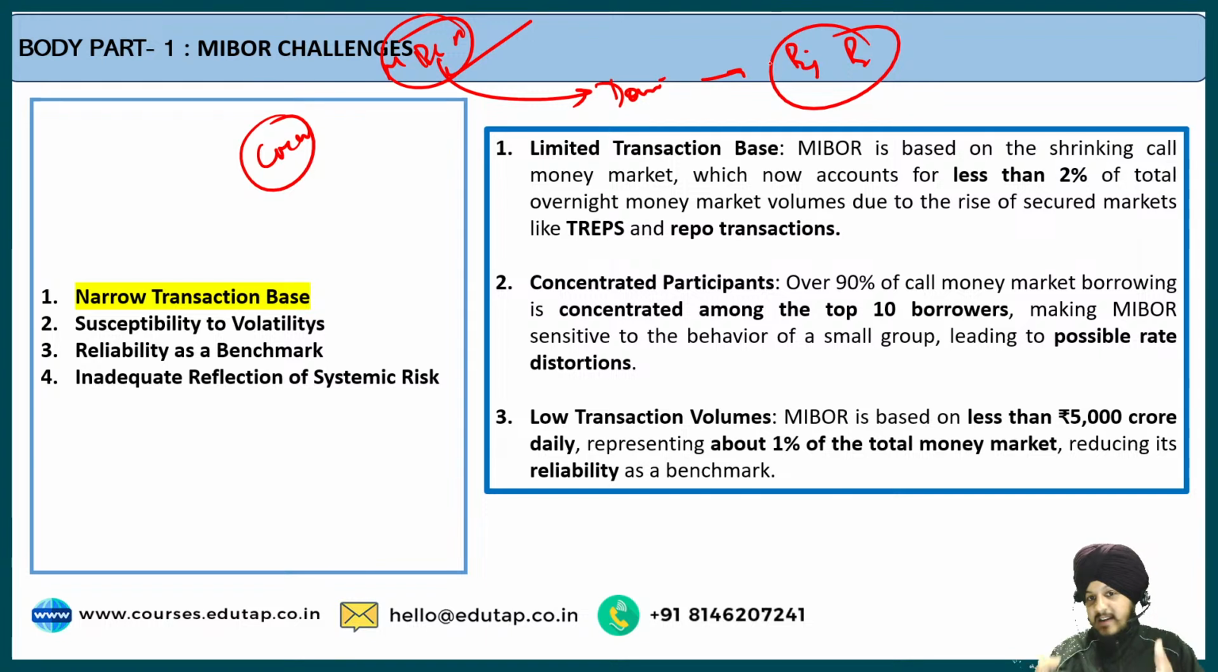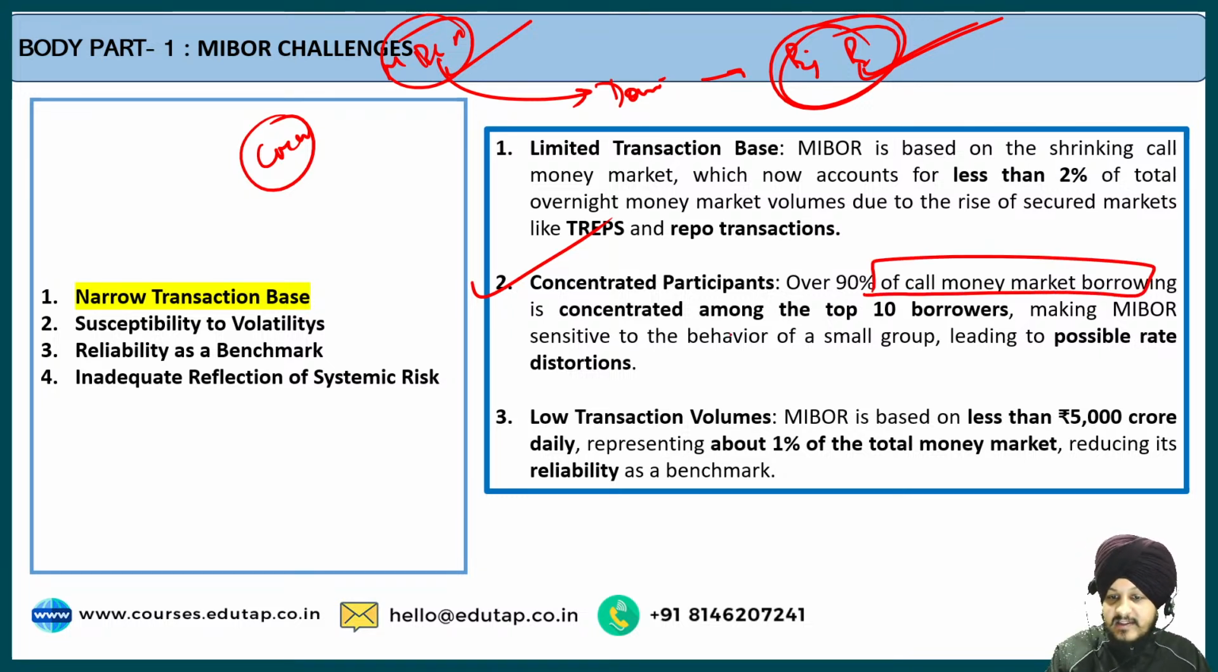Let us say there is a big bank, bank 1, and a small bank, bank 2. The big bank is offering one interest rate, whereas the small bank is offering a different interest rate. But what will MIBOR take into consideration? Because the big bank has a large volume of transactions, the interest rate reflected in MIBOR will be very much dominated by this big bank only. That is why the concentrated participants are a big challenge, because over 90% of the call money market borrowings is concentrated among the top 10 borrowers only, which includes the big banks.